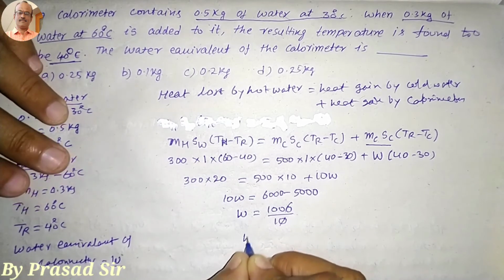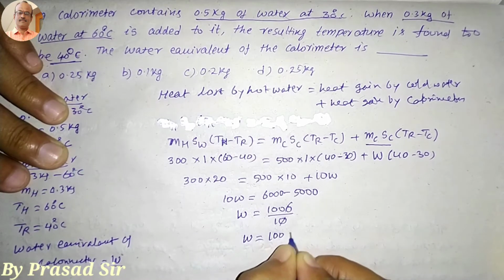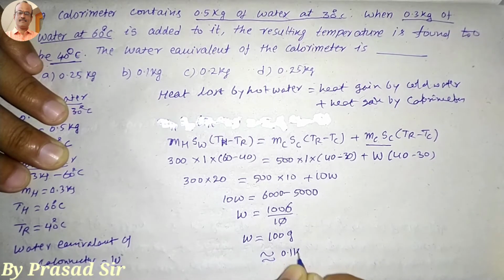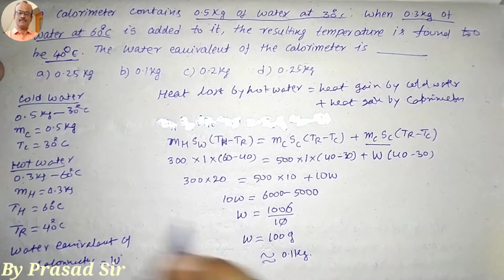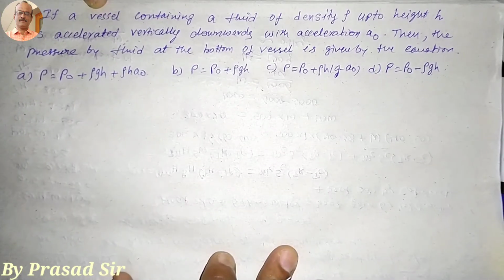So the water equivalent of the calorimeter, W, is equal to 100 grams, that is 0.1 kilogram. So which option is correct here? Option B is correct.